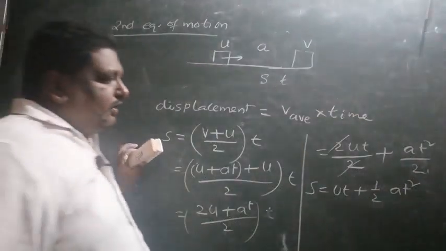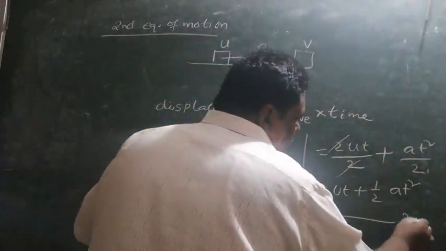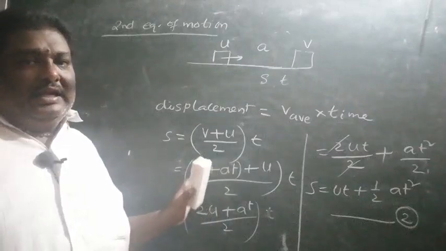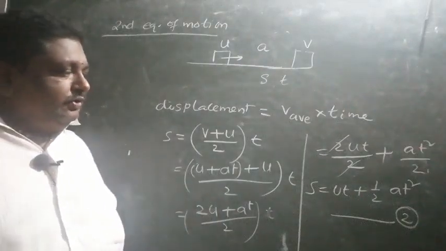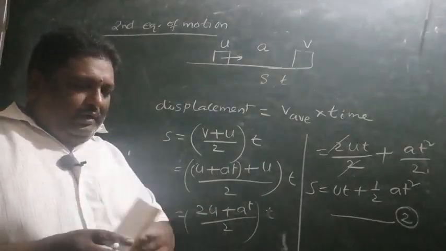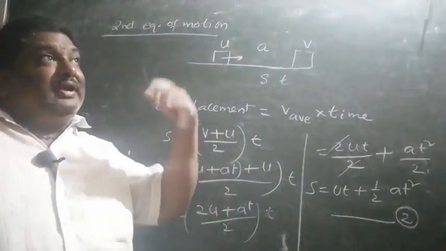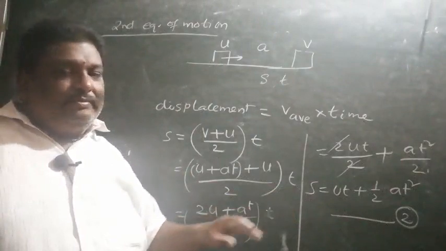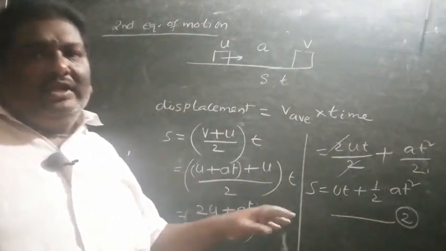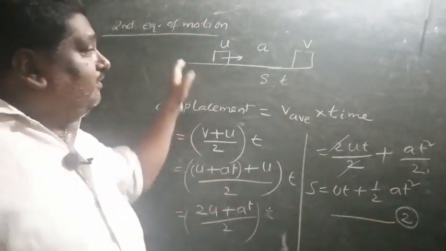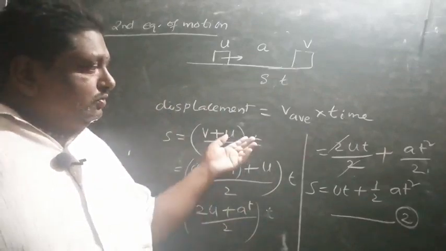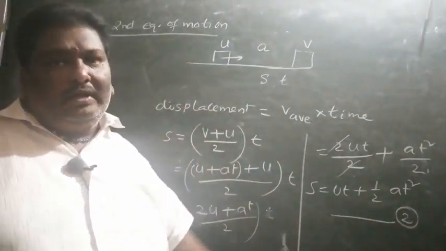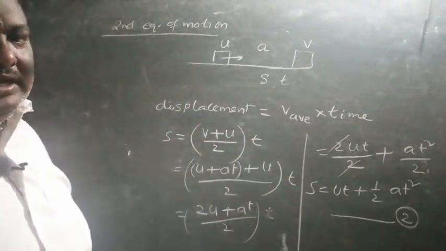S is equal to ut plus half a t square. This is called the second equation of motion. So vehicles, bodies or spaceships, all are moving. What is the displacement, what is the time taken, everything we can calculate by using these equations of motion. So we have three equations of motion, first over, now second over. We shall go for the third equation of motion.